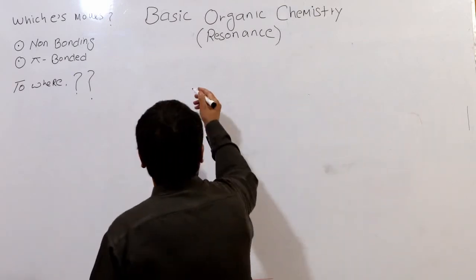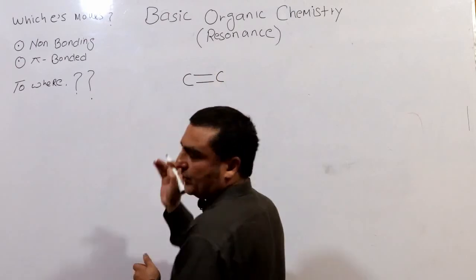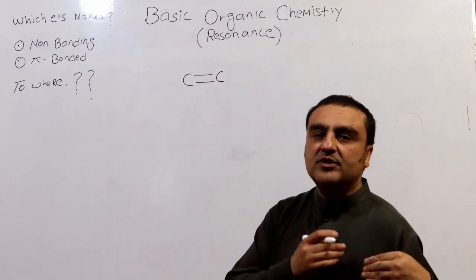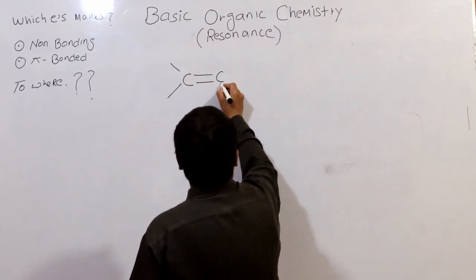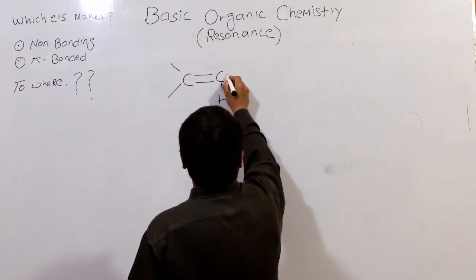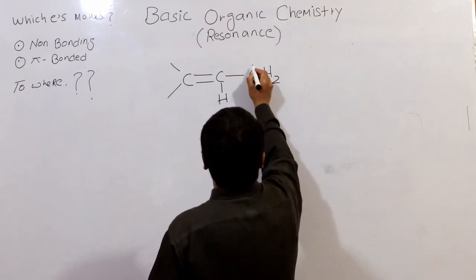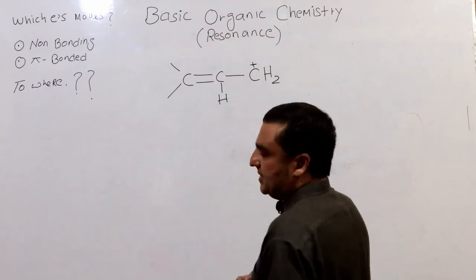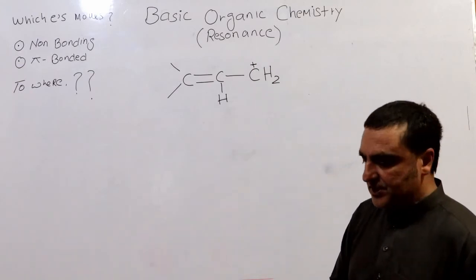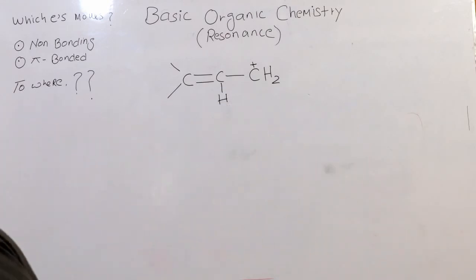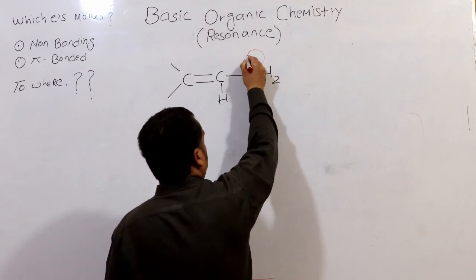So again, I should write: this is a double bond, loose electrons, pi electrons are loose electrons. Now this is a CH2 and this is plus. The plus means that it is an electron deficient species, or you can say that it is just a vacant p orbital on the carbon atom.